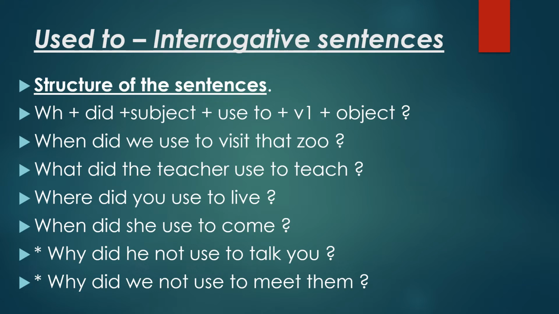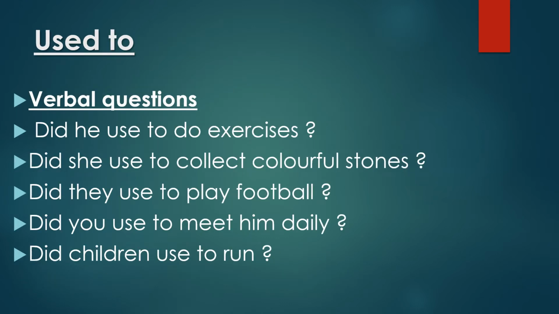And here are some interrogative negative sentences. Let's concentrate. Why did he not use to talk to you? Why did we not use to meet him? Used to verbal questions. Did he use to do exercises? Did she use to collect colorful stones? Did they use to play football? Did you use to meet him daily? Did children use to run?